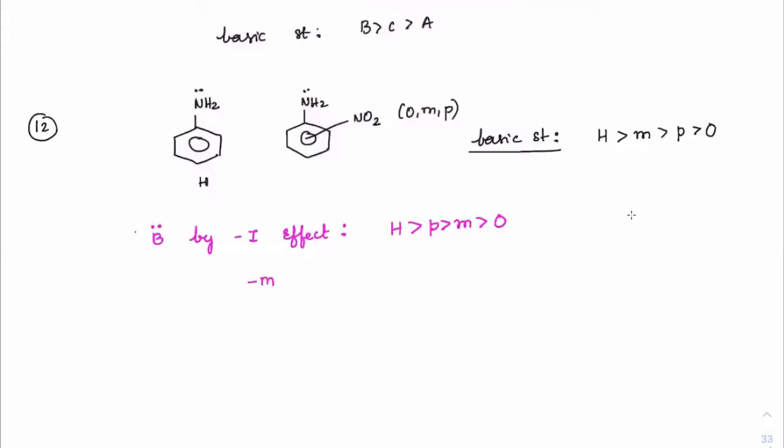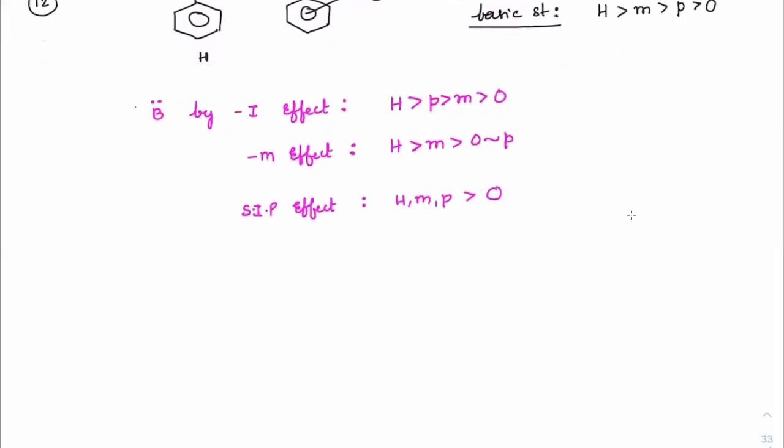On the basis of minus M effect, again H is better, correct, as compared to meta, as compared to ortho, and para will have both minus M effect. Okay, students, this is only on the basis of minus M effect. Now, which is more dominant factor here? Next, ortho effect. Third factor is the SIP effect. So based on SIP effect, we know hydrogen, meta, para, all of them will be greater than ortho.